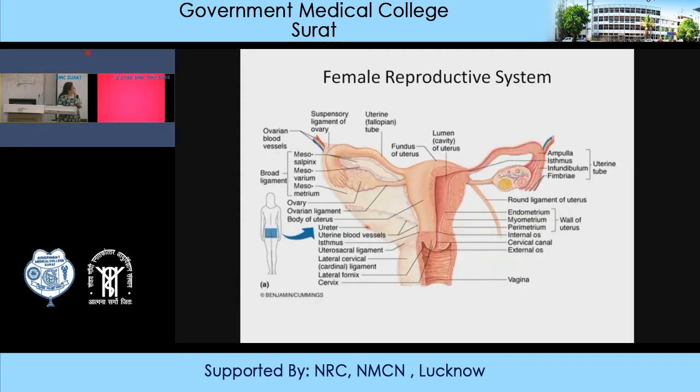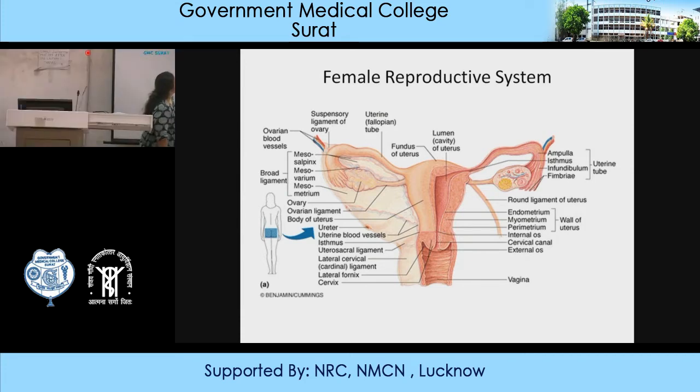We start from the vagina, then go up to the cervix, the uterus, the ovaries, and the fallopian tubes. You have the different ligaments, the broad ligament which consists of the mesosalpinx, mesovarium, and mesometrium. They all suspend the reproductive organs. Then we have the ovarian ligament which supports the ovary, and the suspensory ligament of the ovary with the ovarian blood vessels. One by one we go into the details of these organs.